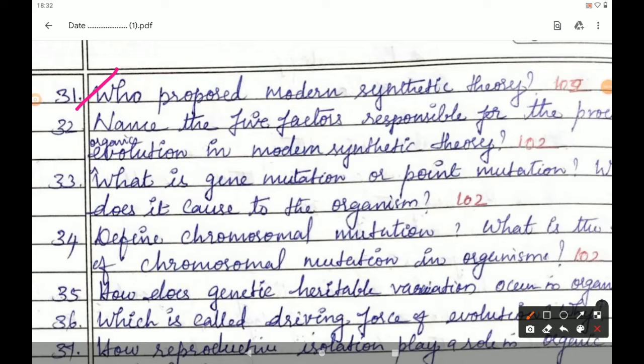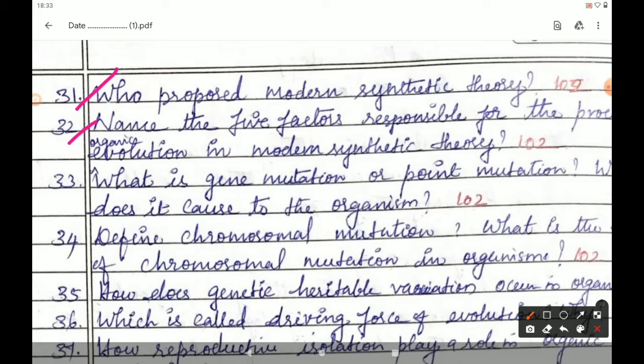32nd question. Name the 5 factors responsible for the process of organic evolution in modern synthetic theory. Answer is given in page number 102, under the heading 6.5.4. There are 5 subheadings given, and all the 5 subheadings are the answer for this question. Gene mutation, chromosomal mutation, genetic recombination, natural selection, reproductive isolation are the 5 factors responsible for the process of organic evolution in modern synthetic theory.